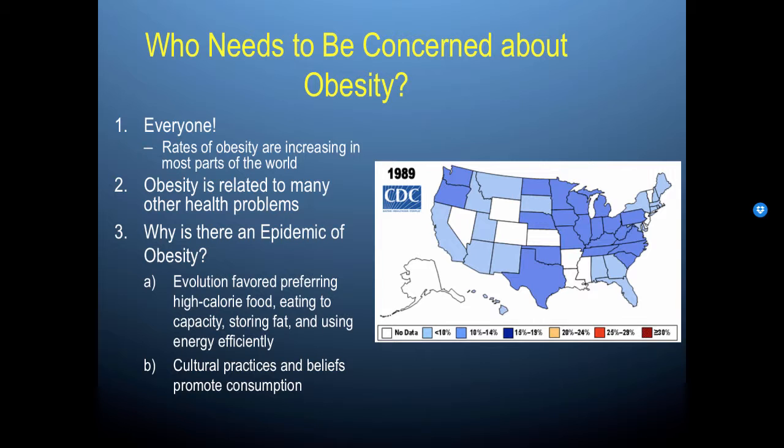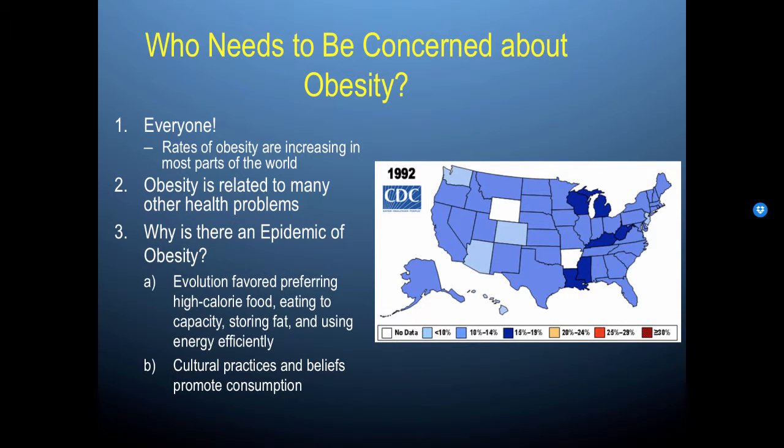So now, to give you an example of how rates of obesity have climbed in the past 20 years, we're going to go through some data that's provided by the CDC. And one of the things that I want to make clear about this data is that these are self-reported rates of obesity. So this is the year 1989, where basically on the whole there was no data or only 10 to 15% of the populations in these states self-reported being obese. If we go up to 1990, this continues, the light blue starts to get darker, and then it gets even darker in certain states, where self-reported obesity jumps from 15 to 19%.